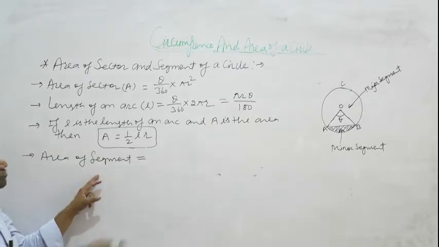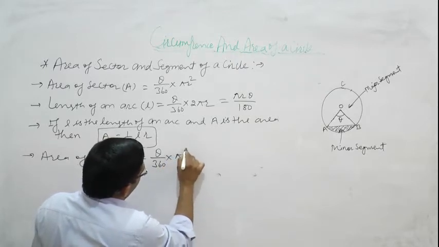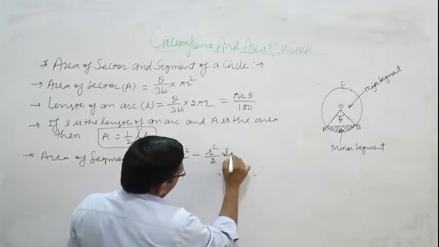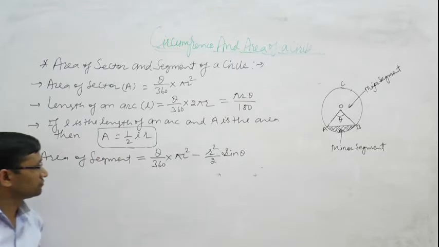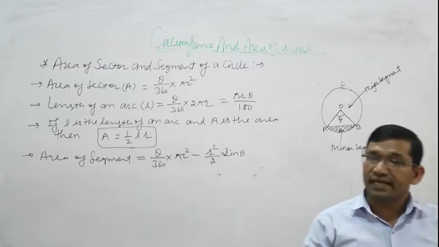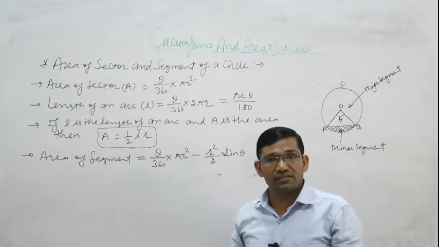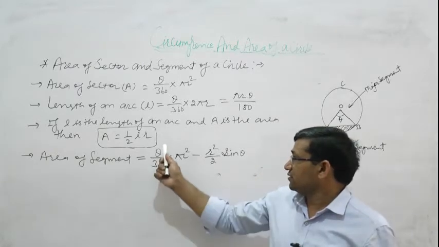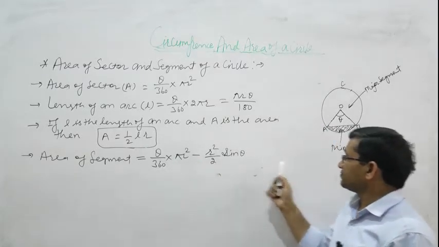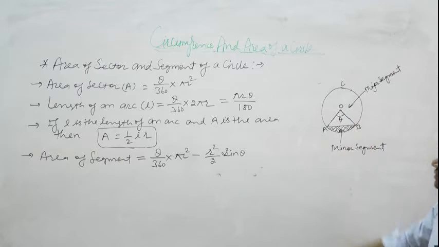Now area of segment. So theta upon 360 multiply pi r square minus r square upon 2 sin theta. By using this formula we find area of segment. This is also known as area of minor segment, where theta is the angle made by 2 radius at center.